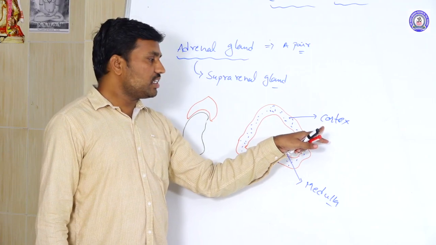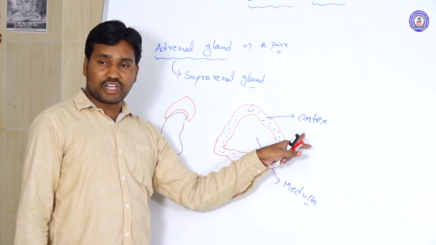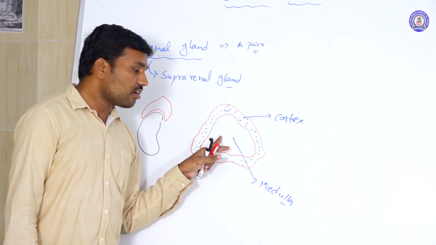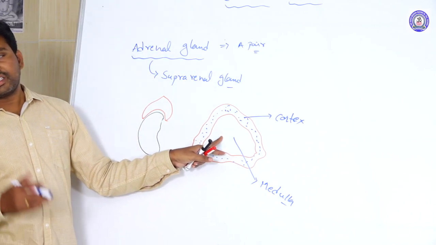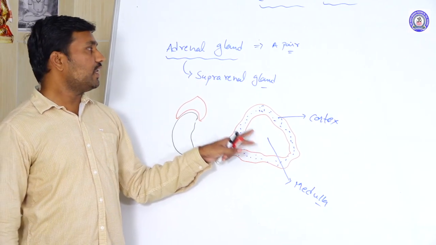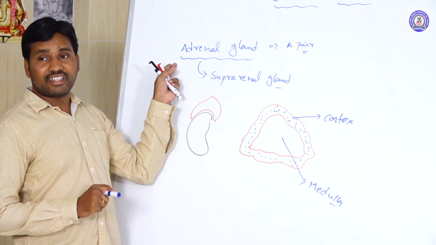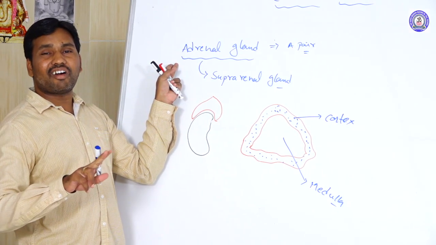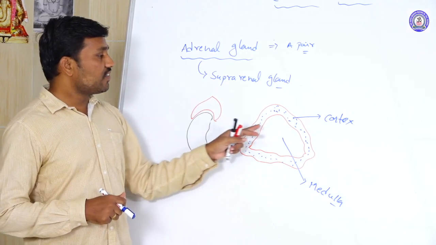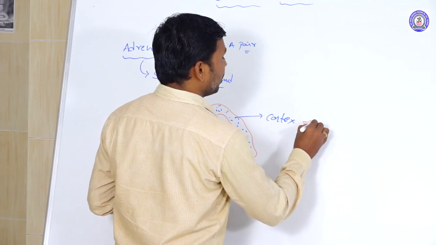The cortex region originates from one structure in the embryonic development. The medulla originates from another region in the embryonic developmental stages. So the adrenal gland is of dual origin. It is made of two differently originating structures. The cortex originates from the mesoderm.